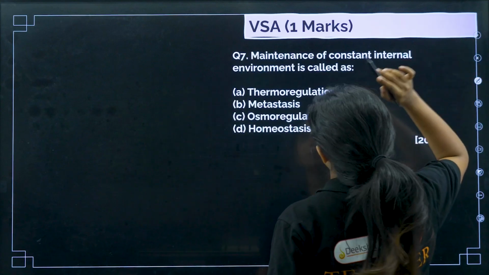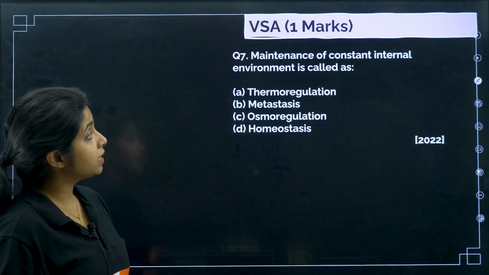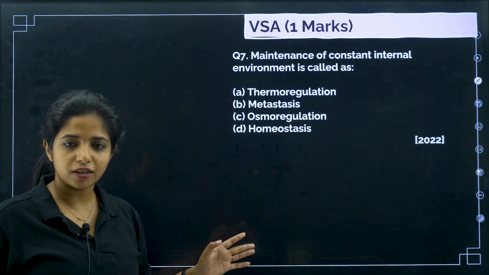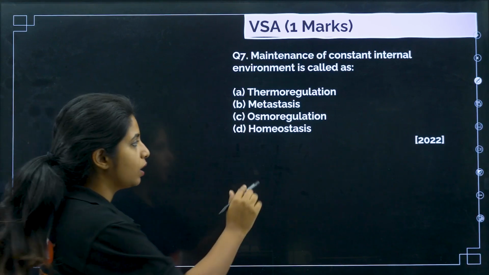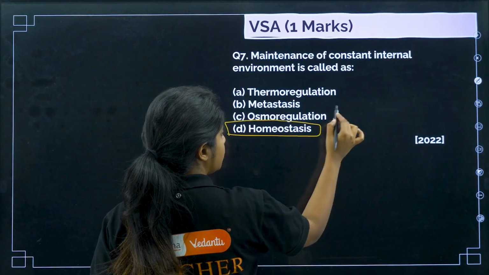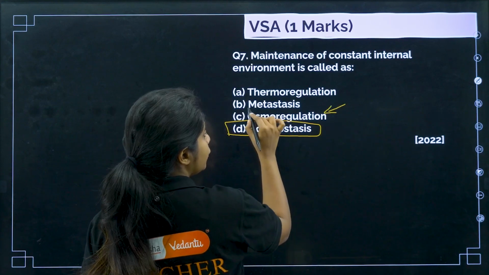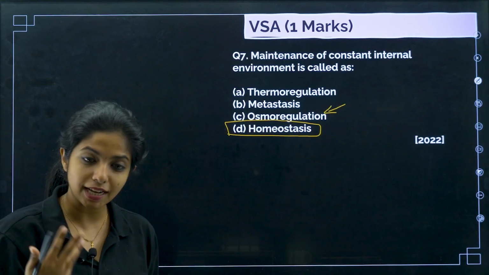Chalo. Next question. Maintenance of constant internal environment is called. Very simple question. Constant internal environment, homeostasis. If you're talking about water, it would have been osmoregulation. If you're talking about metastasis, it has nothing to do with this.